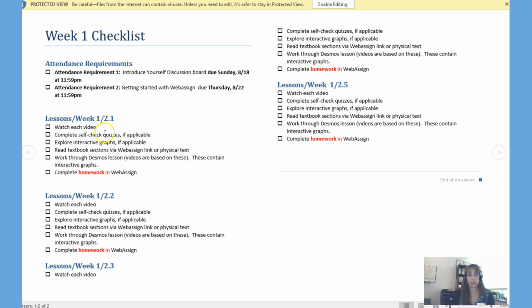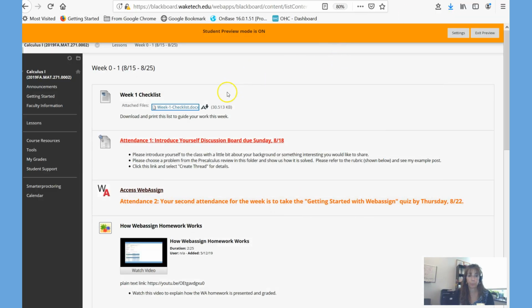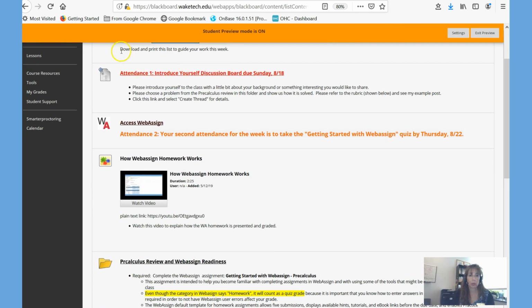Notice that for each section, there's a module which contains videos created by me, which go along with the book and the homework, to some extent. Those self-check quizzes I mentioned before, the interactive graphs, everything is supposed to support each other, aligned to the textbook section that we're covering. And the videos are based on these Desmos lessons that are also in each folder. So you want to look at those.